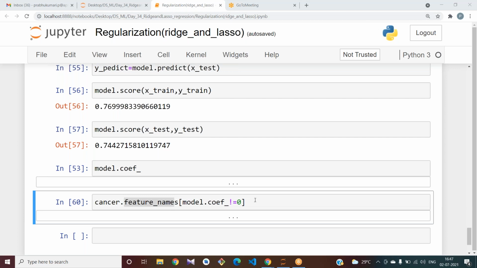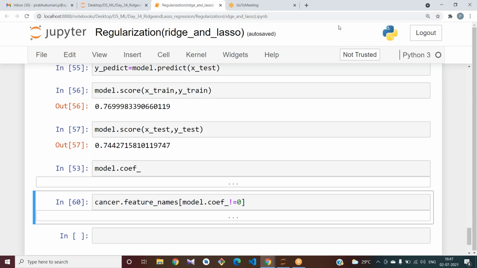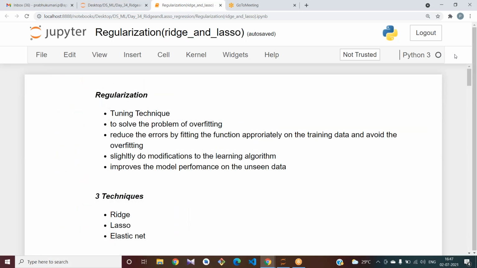This is how we can find the wanted and unwanted features, and we can select our features in this way also. But well, let us move to the next regularization technique.